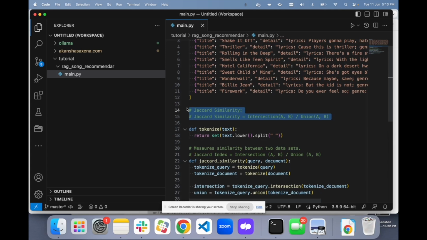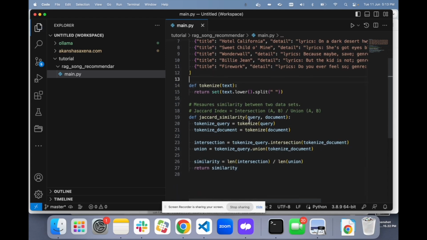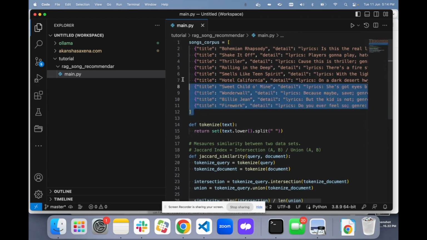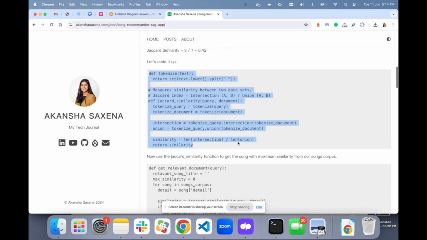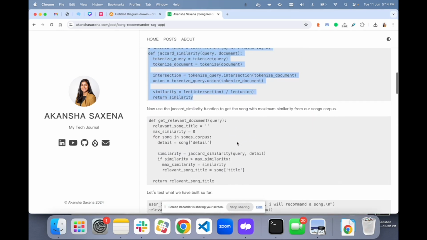Let me remove it. And then here, whatever query we are going to get, we are going to split it and create a set out of it. So it is going to tokenize the query, and then we are going to tokenize the document, like this is a document, this is a document. And then we are going to get the intersection, get the union, then get the number of intersections and the number of union, and return the similarity. Understood?